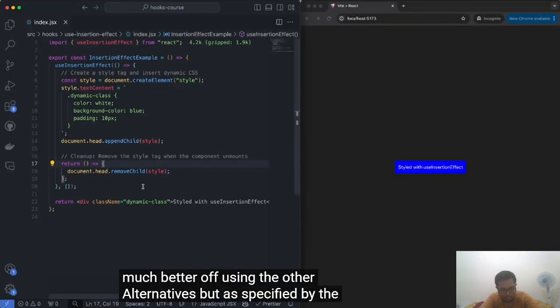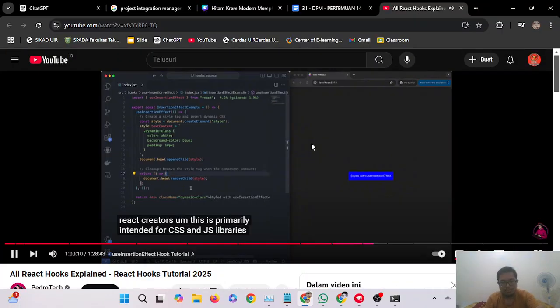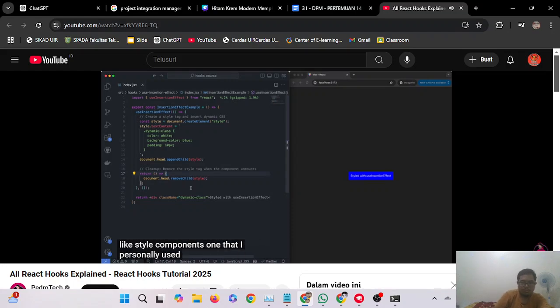As specified by the React creators, this is primarily intended for CSS and JS libraries, like styled components, one that I personally used a lot in the past. The reason they benefit from using this is because they're able to inject critical styles into the DOM before the browser even attempts to paint the UI. So this will avoid situations where a component briefly renders without any of the styles, and then flickers to the component with the styles. It's similar to useLayoutEffect in the sense that it will prevent those flickers, but this is specifically talking about styles.